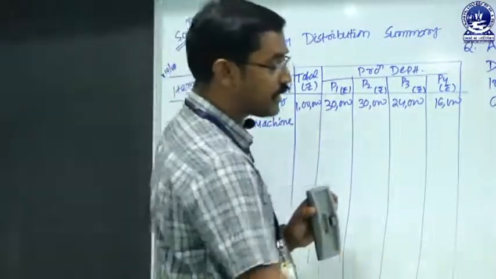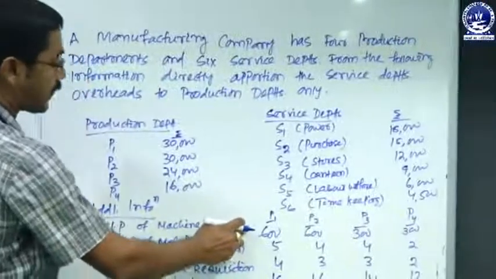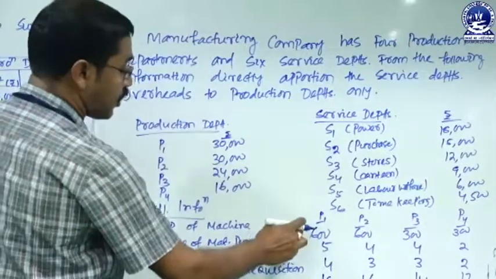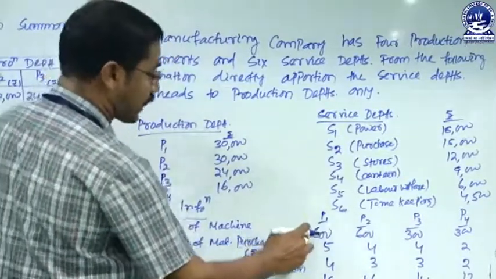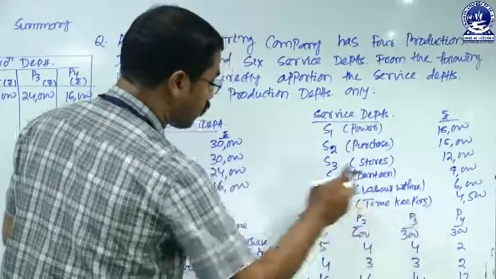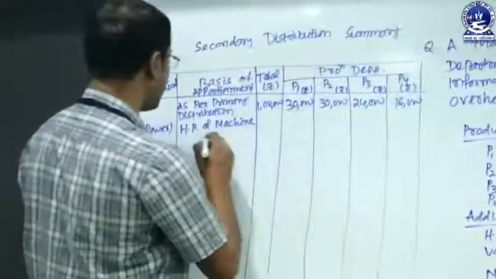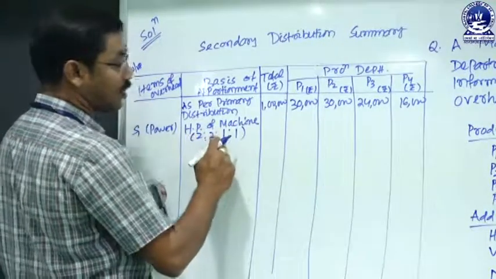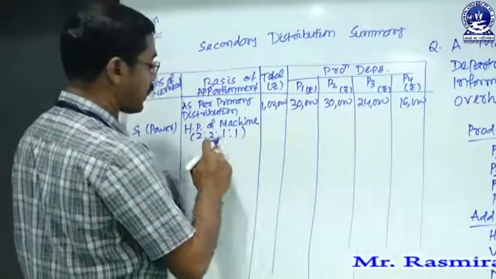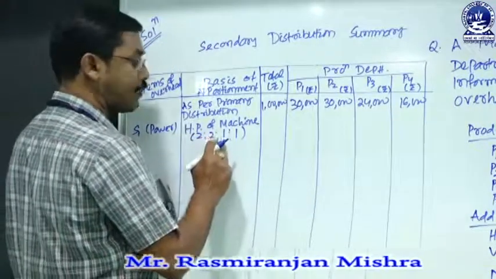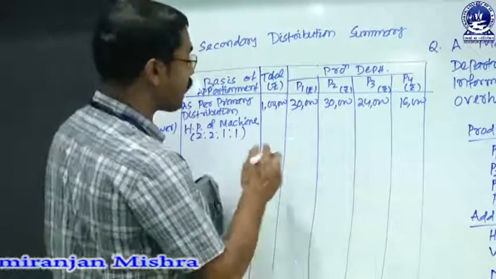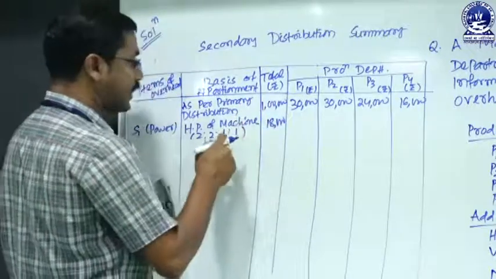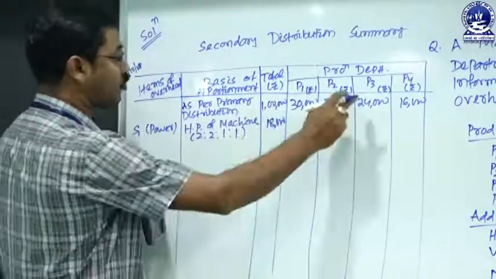The horsepower of the machines relating to the 4 departments, in ratio basis, is 6:6:3:3, or in smaller form, 2:2:1:1. So on the basis of that we will distribute it, 2:2:1:1. That means the sum of all departments is 2 plus 2 is 4, plus 1 is 5, plus 1 is 6. So the total amount of expenses relating to S1, that is 18,000, we will divide on the basis of this ratio to the 4 departments.